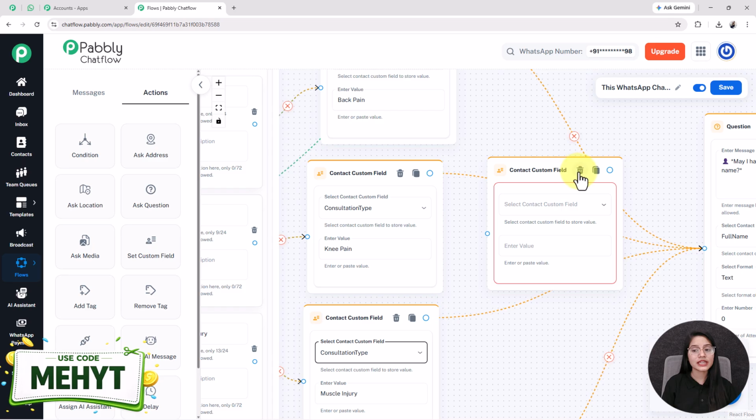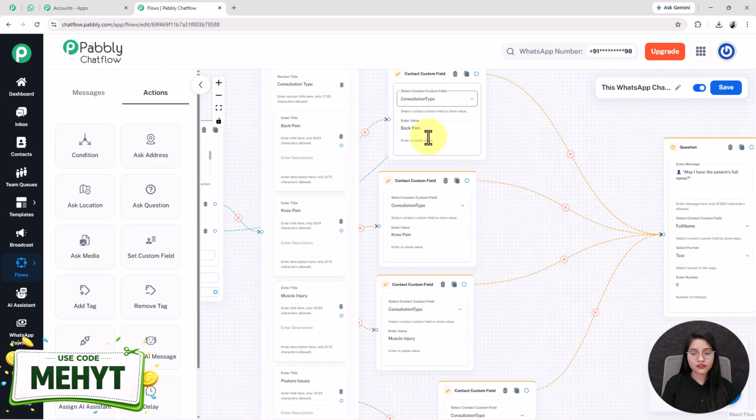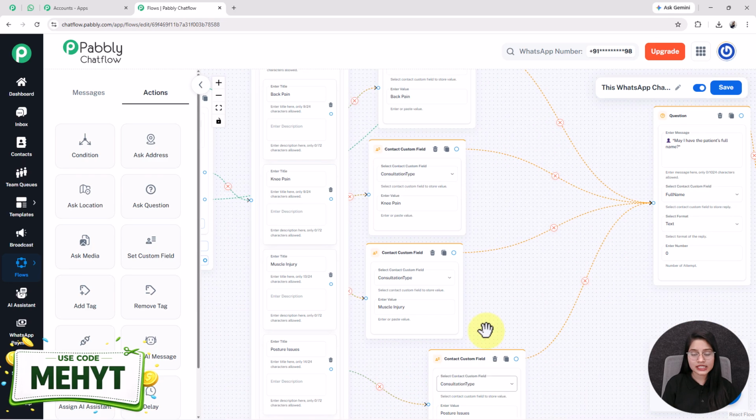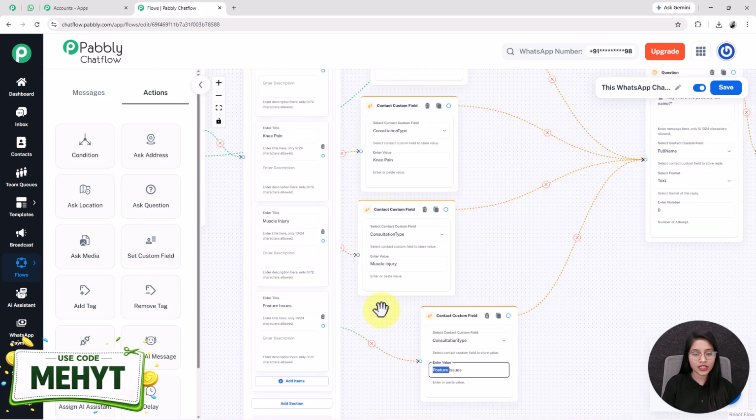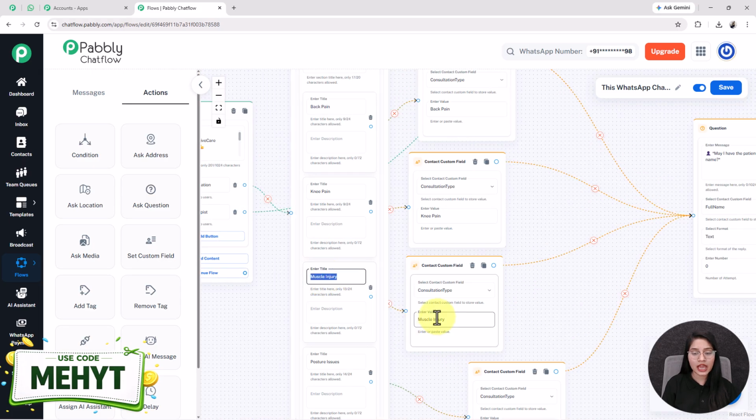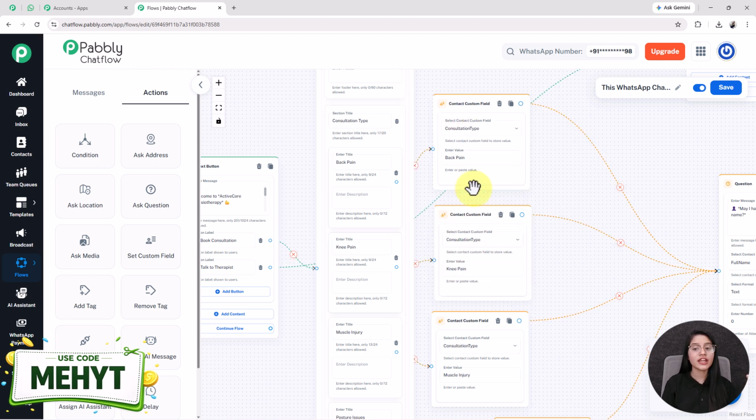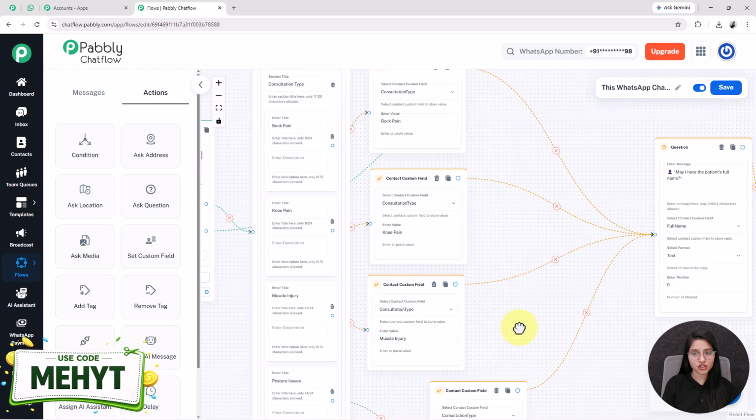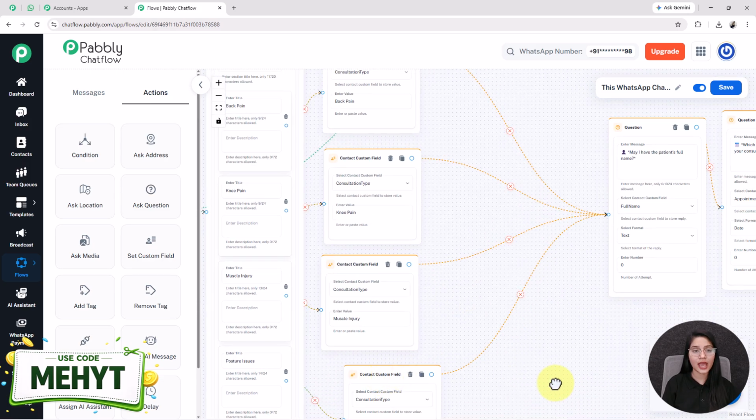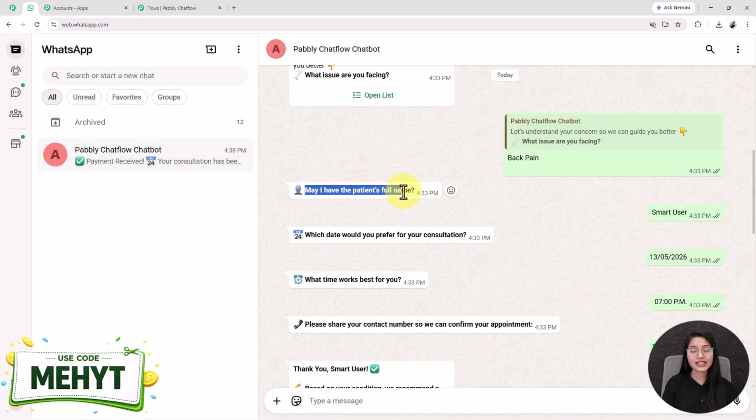And you will see that I have used the same contact custom field in each of these nodes as a consultation type, but only change the value completely based on the input that I have entered in this enter title box. You also have to make sure that the input you have entered in this enter title box is the same you have to write in this enter value box. At the end, this will help your bot to provide customized messages to your users completely based on their selected choice. Now, whenever the user will select the consultation type, then my bot will reply to them by asking them to share the patient's full name.